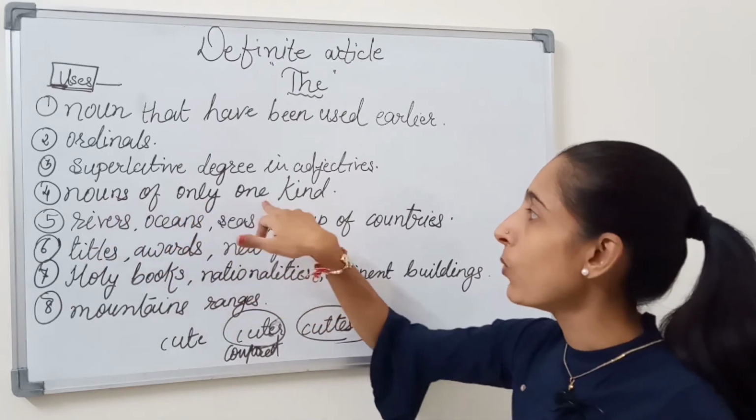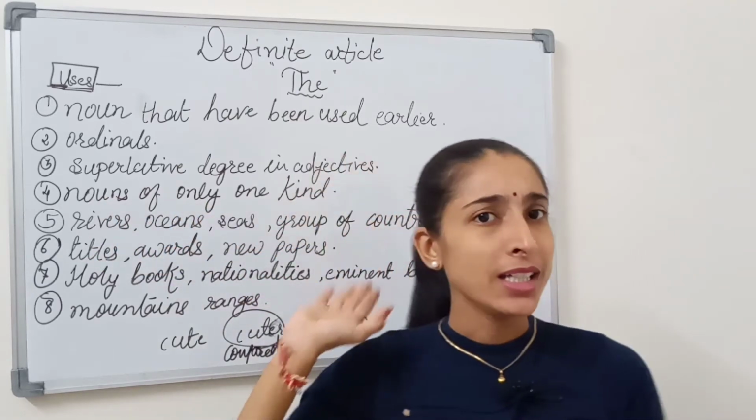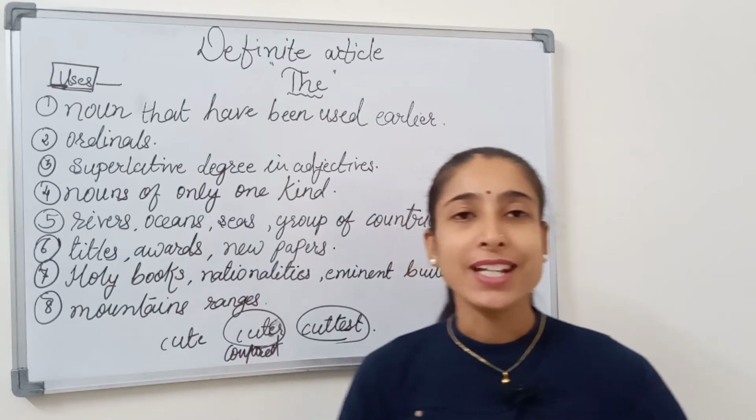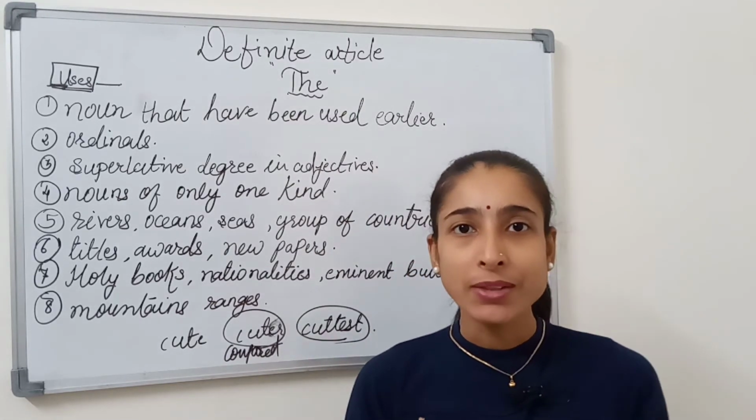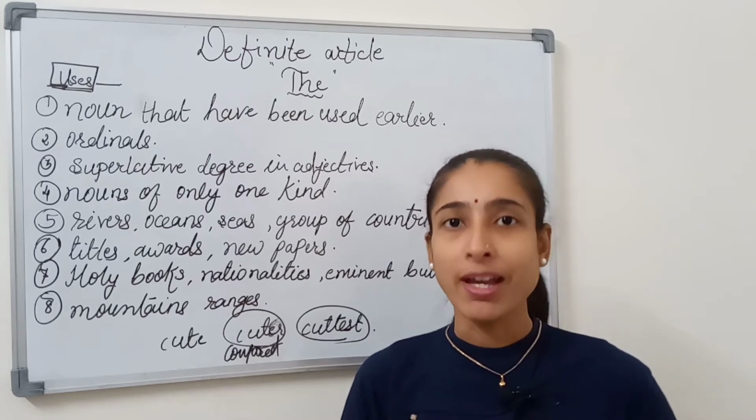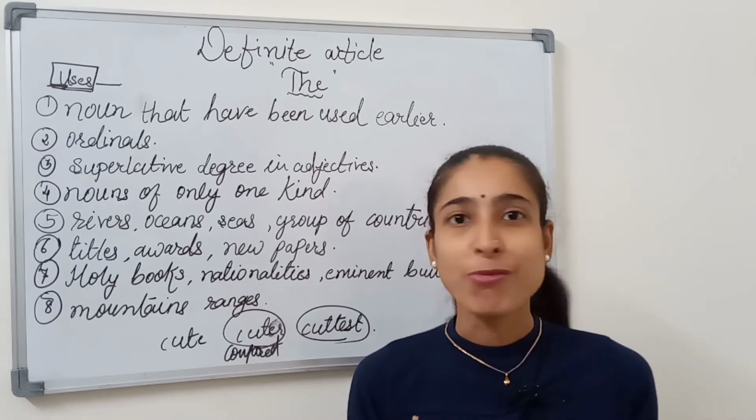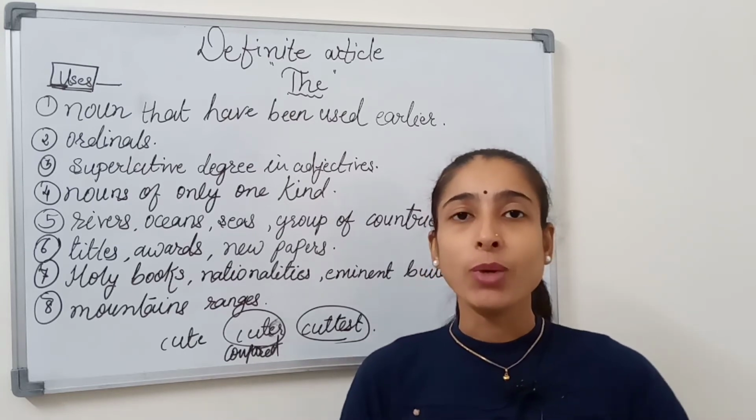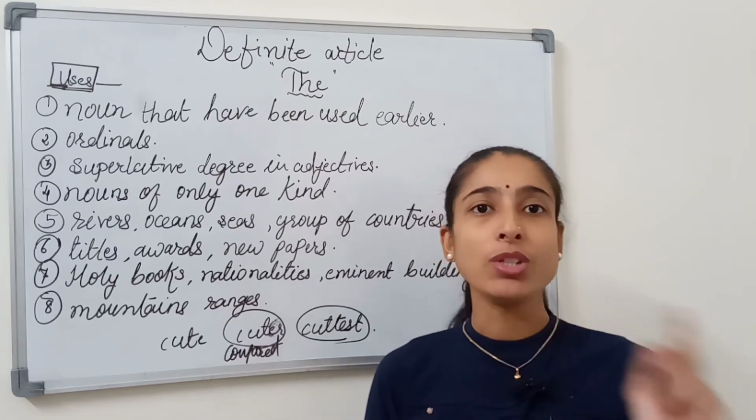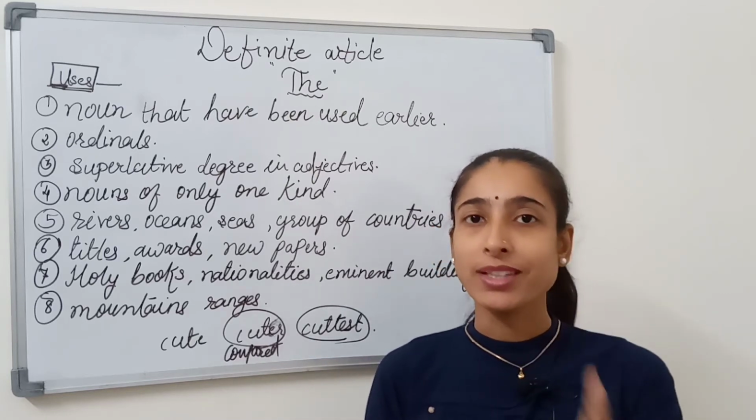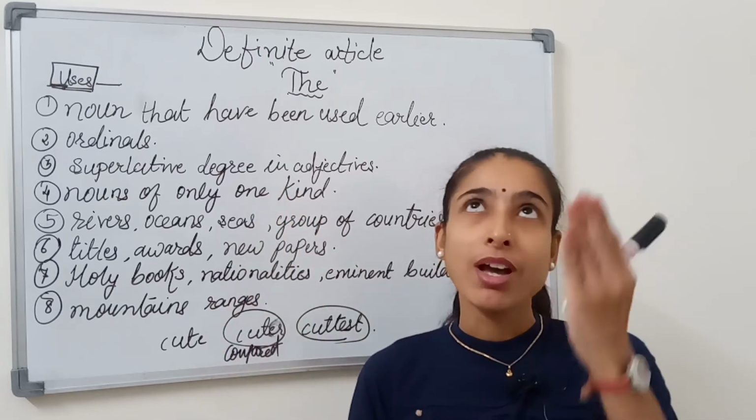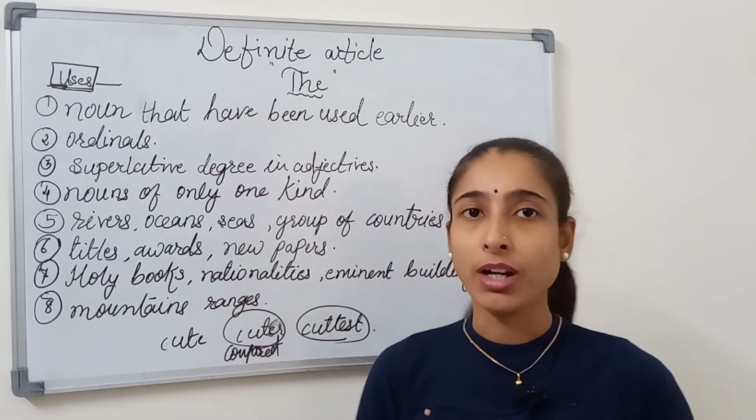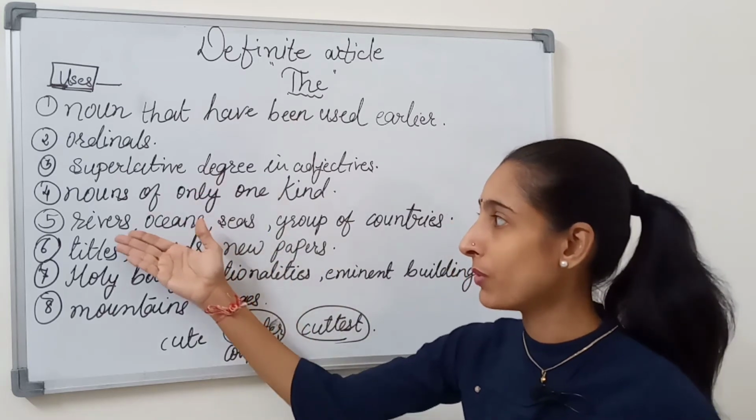Nouns of only one kind. This becomes very easy to understand. Have you seen many suns? Have you seen many moons? Have you seen many types of earth? No, they are only of one kind in the whole universe. Yes, they are nouns, but they are only of one kind. For example, the sun, the moon, the sky, and the earth. Go to the fifth one.